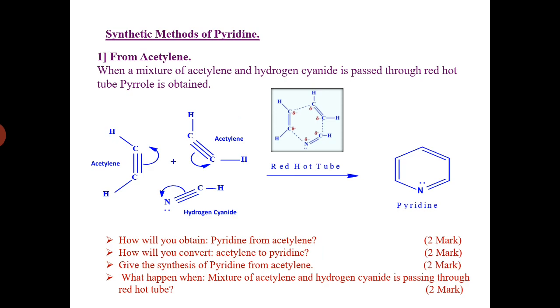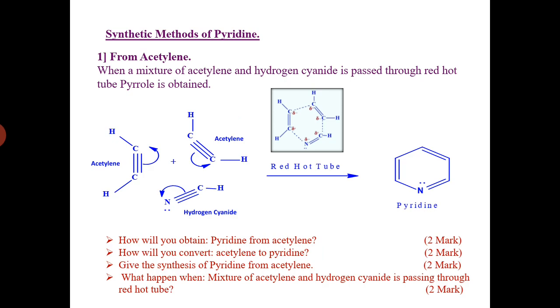So, here 2 moles of acetylene and 1 mole of hydrogen cyanide when passed through the red hot tube, we get pyridine. Here I have shown a mechanistic path of how pyridine is obtained from acetylene and hydrogen cyanide.